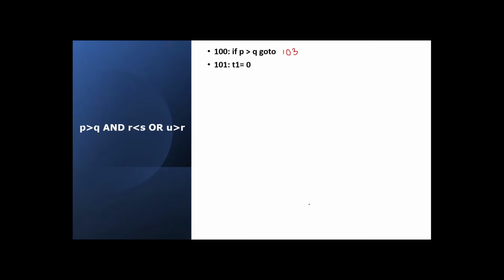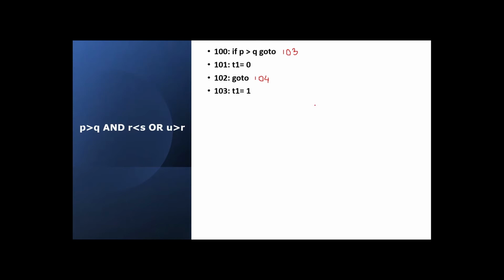So what is next state plus 2? So this is 102. So after that, 103 is the first statement, 104 is the second statement. So you have to go to the second most statement. So where we have to go? We have to go to 104. So next is 103. In 103, what we have to write? We have to write down the statements of the if block. So the statement of the else block is, we are assigning T1 to 0. So what would be the statement of the if block? T1 will be assigned with 1.